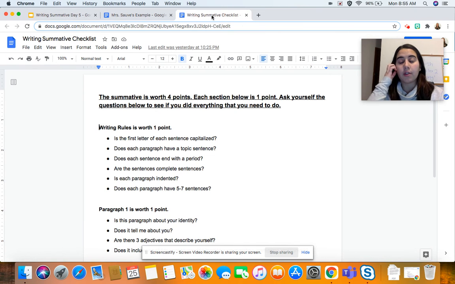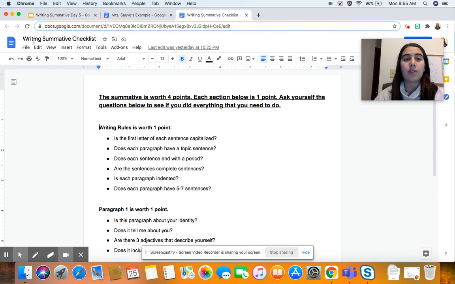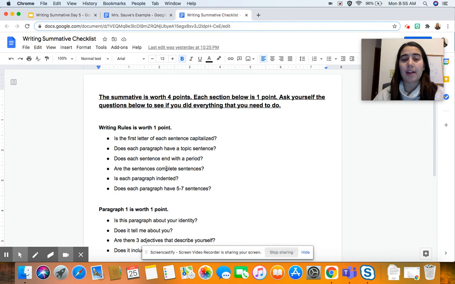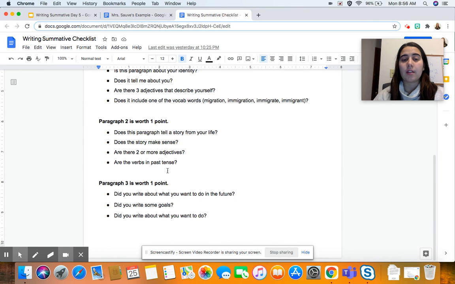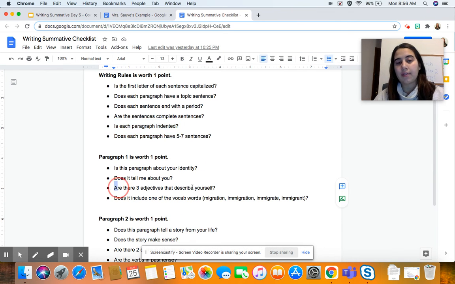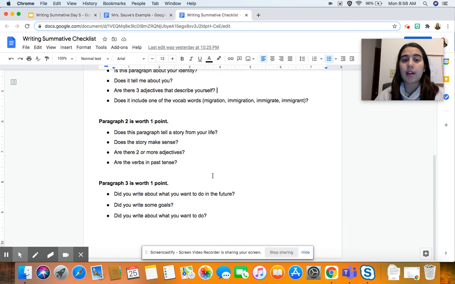When you're editing, go through and double check the writing summative checklist. In Schoology, you can click view attachments and see this checklist, right? These are all the questions that we've had for each category to make sure that you have answered all of them, right? Is each sentence capitalized? Is each paragraph indented? Do you have 3 adjectives? Go through and check these questions, right? It's called a checklist because you need to check the list to make sure you did them, okay?